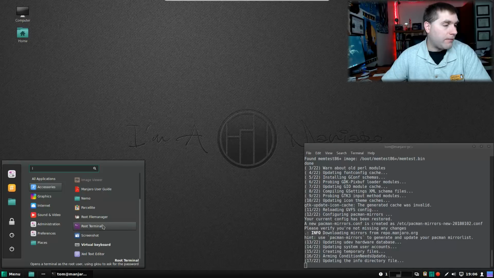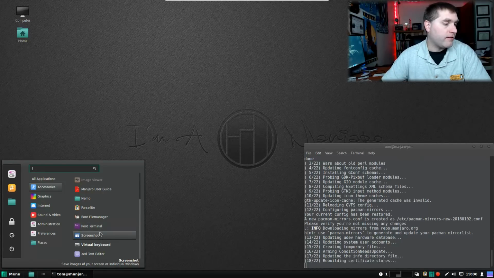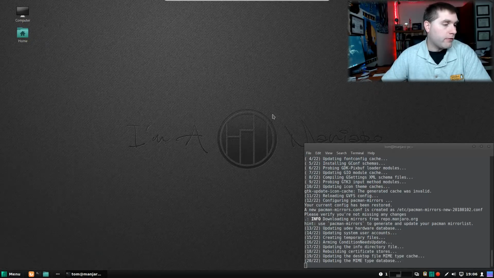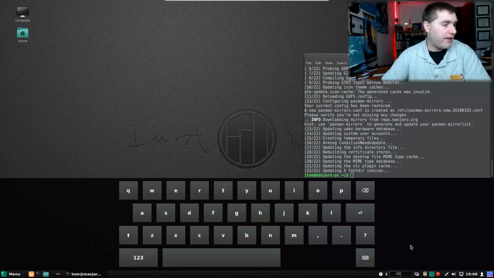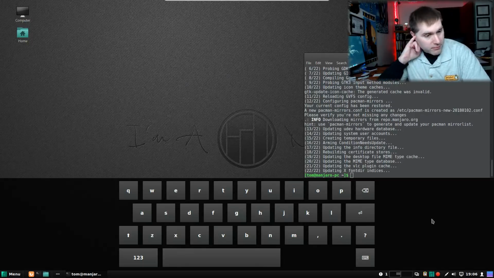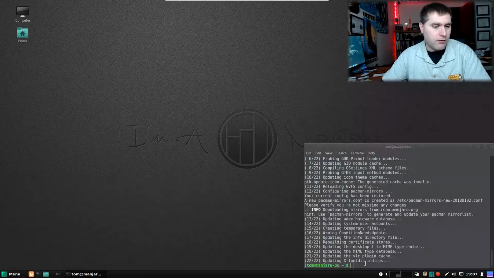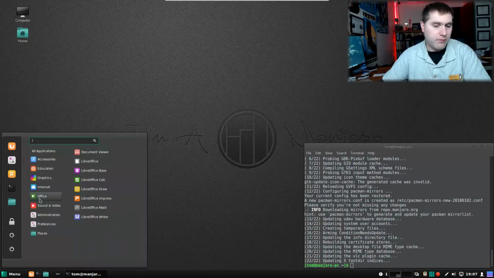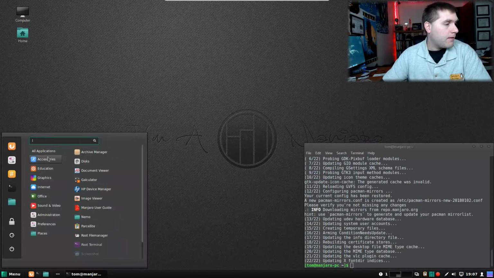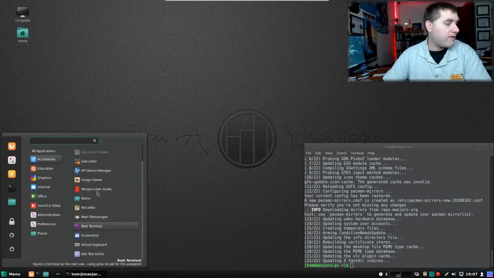There is a root file manager, a root terminal, so those are actually different. Virtual keyboard, that should give us a keyboard window. Let's just see what that does. Hey, look at that. That's a big virtual keyboard, so we can actually type on that. That would be pretty handy, I guess, if you have a touch screen or something, or your keyboard goes flaky. So click the keyboard button and that should go away. All right, so those are your accessories there.